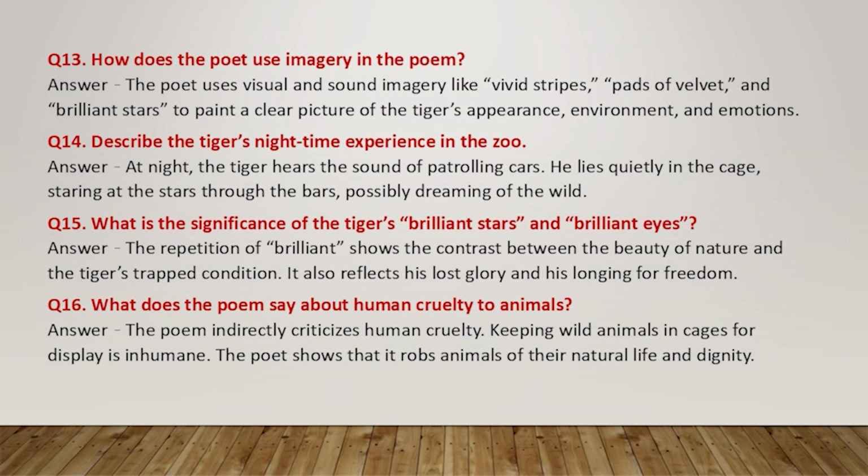Question 13. How does the poet use imagery in the poem? Answer. The poet uses visual and sound imagery like vivid stripes, pads of velvet, and brilliant stars to paint a clear picture of the tiger's appearance, environment, and emotions. Question 14.